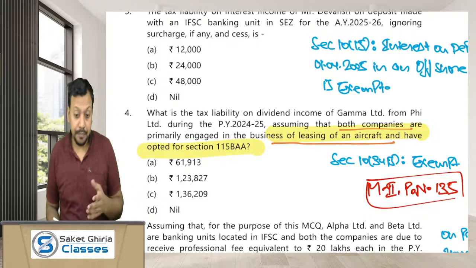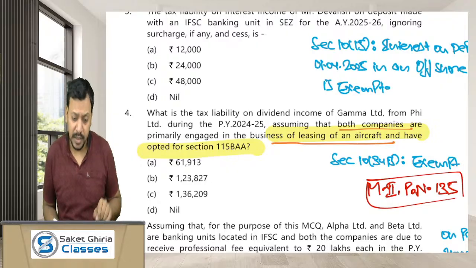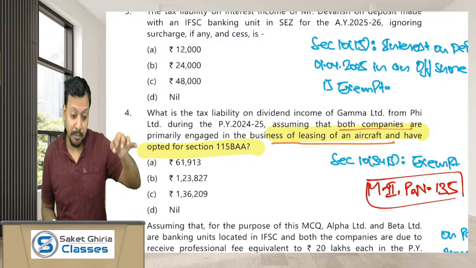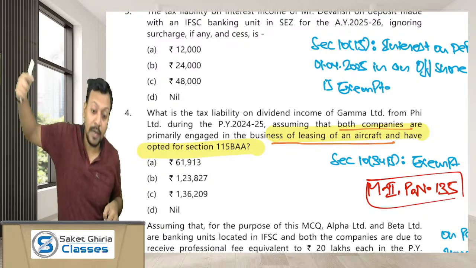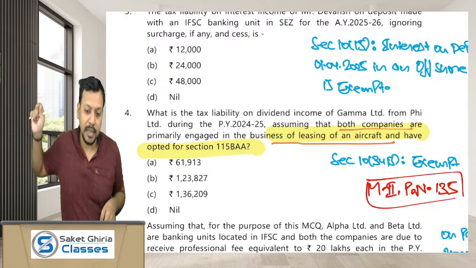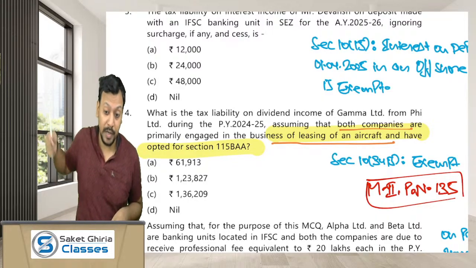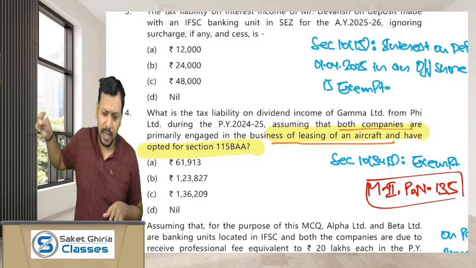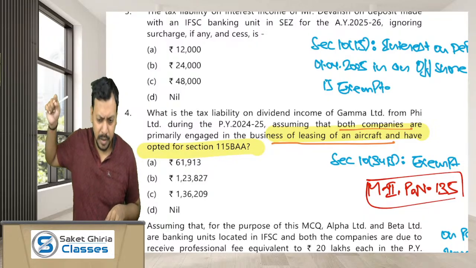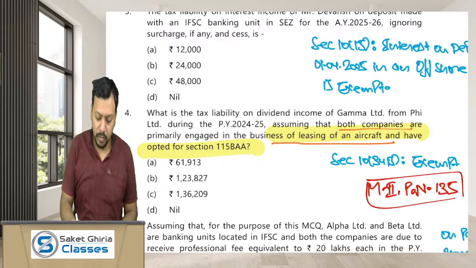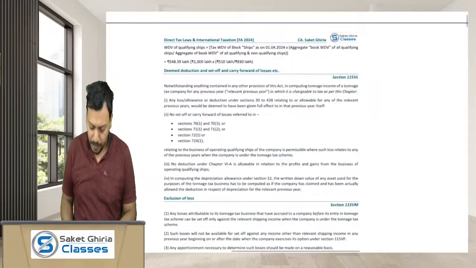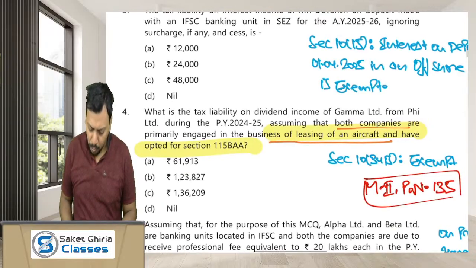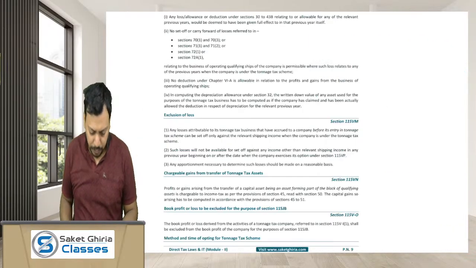Okay, it means one unit of IFSC which is primarily engaged in the business of leasing of aircraft is paying a dividend to another unit of IFSC which is also primarily engaged in the business of leasing of aircraft. Dear friends, to make India a hub of aircraft leasing business, section 10(34B) provides that. Let me make you read a bit.